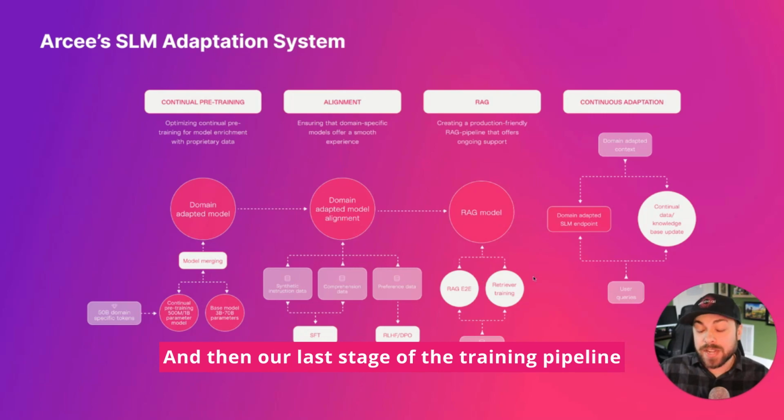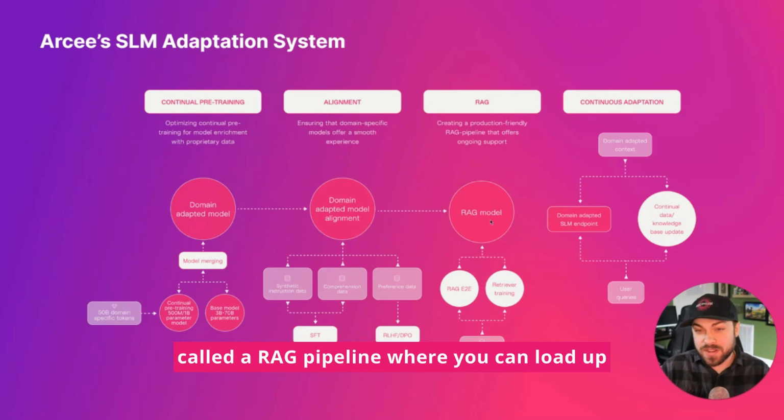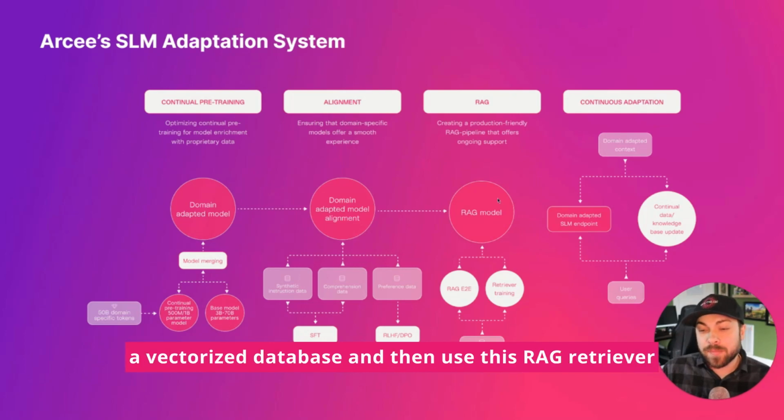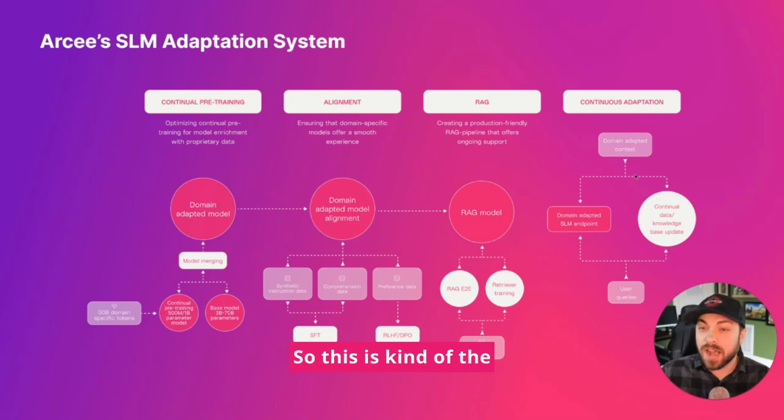And then our last stage of the training pipeline is a vectorized database with a retriever, which is called a RAG pipeline, where you can load up a vectorized database and then use this RAG retriever to send context back to your generator model. So this is kind of the main pipeline that we offer here.